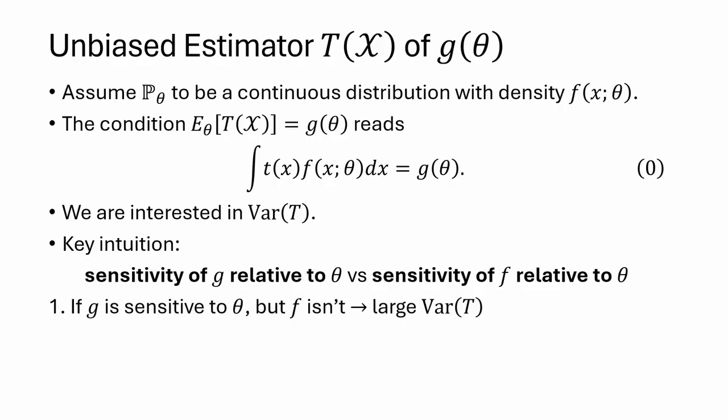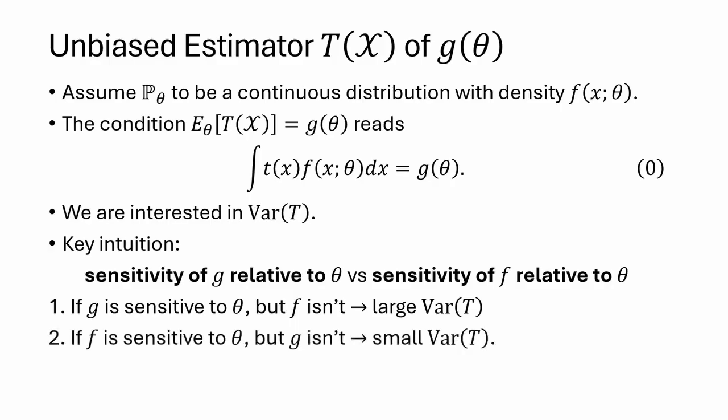Let's think about why. Imagine theta only changes a little bit. If g is sensitive to theta, in response, g changes a lot. F, the distribution, isn't sensitive to theta. So by changing theta a little bit, the random sample X shouldn't look too differently. But because T is an unbiased estimator for g, and g just changed a lot, the expectation of T must change accordingly to match that. So we just established that even though the random sample, the raw input of T, doesn't change much, the value of T changes a lot, which means large variance of T.